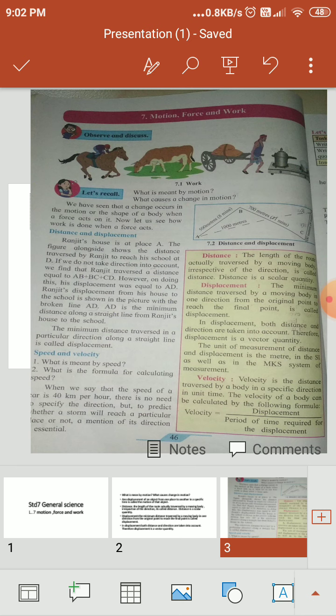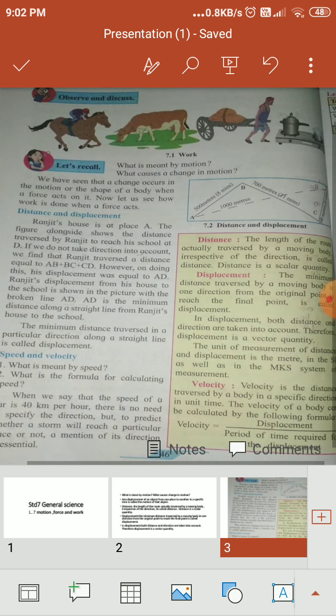Here many examples are given on this page 46. When we say that the speed of a car is 40 km per hour, there is no need to specify the direction. But to predict whether a storm will reach a particular place or not, a mention of its direction is essential. This is very important.